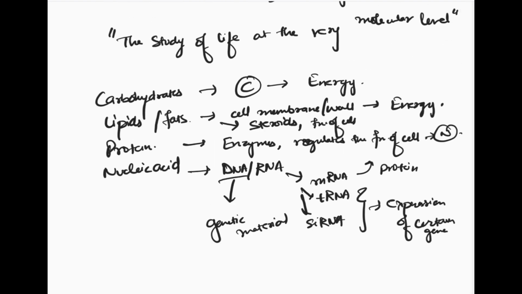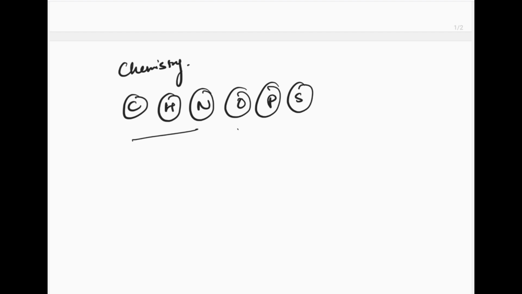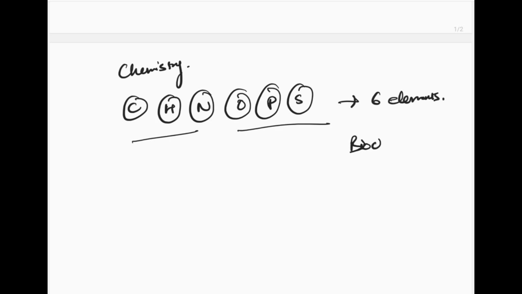So when we are trying to understand the biomolecules, what these are actually made up of, if we look at the chemistry part, these are basically made up of carbon, hydrogen, nitrogen, oxygen, phosphorus, and sulfur. So these are the basic 6 elements which make up the whole of biochemistry. And due to these 6 elements, there is a formation of these biomacromolecules, which we just discussed.